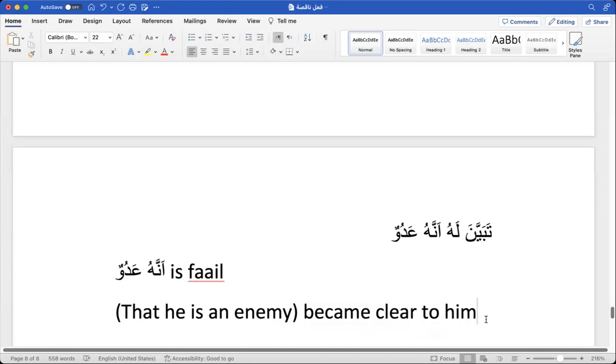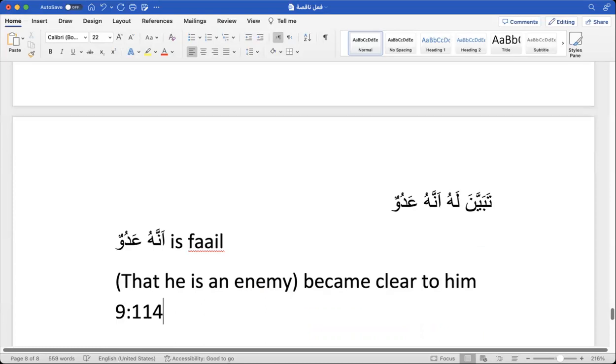So far clear? Okay. This is an ayat from Surah Tawbah, 9:114. Tabayyana lahu annahu aduwwun. Now you can also translate it like this: it became clear to him that he is an enemy. That is also a correct translation, but the grammatical one is this one: annahu aduwwun tabayyana lahu. You'll start from this. This is a compound ism.